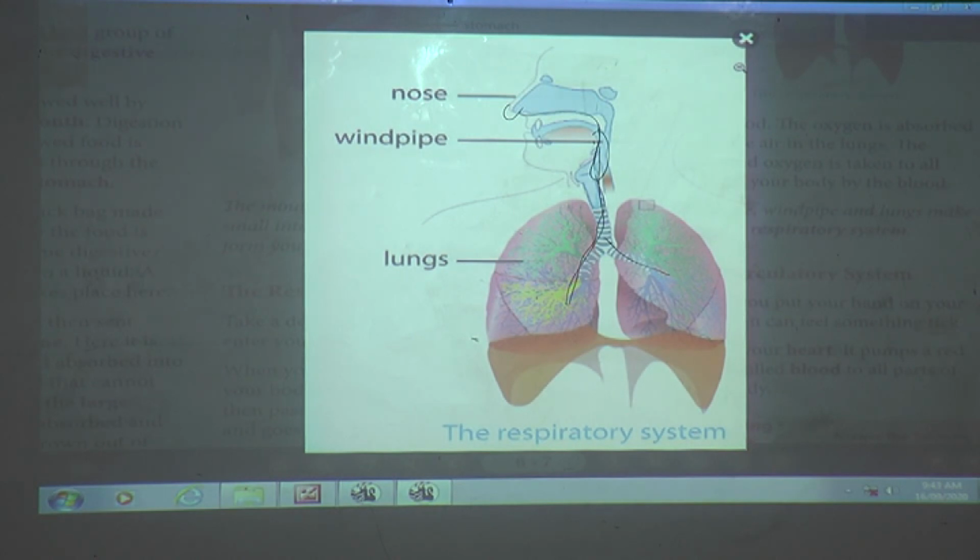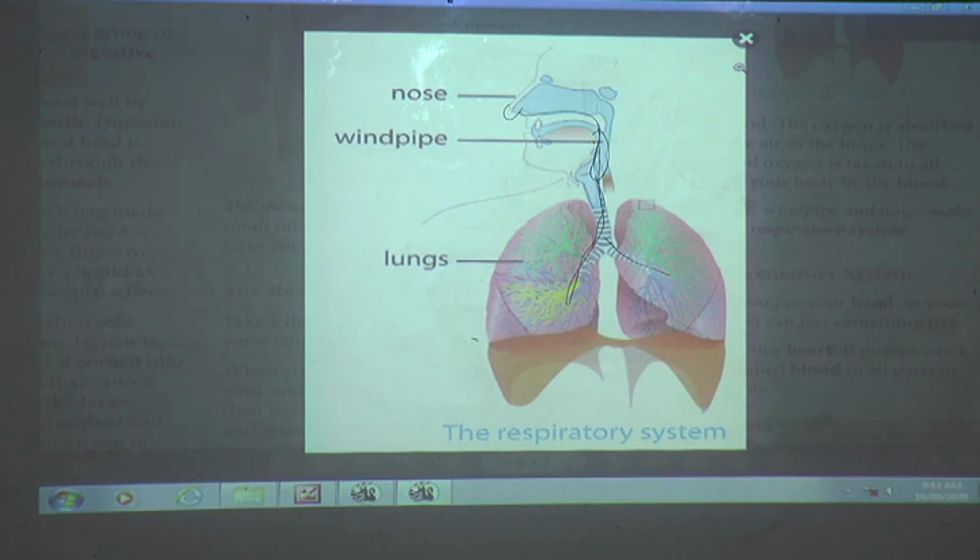The absorbed oxygen is taken to all the parts of your body by the blood. How does it go? By the blood. The nose, windpipe and lungs make up your respiratory system. So what makes up the respiratory system? Nose, windpipe and lungs. So how do they work?